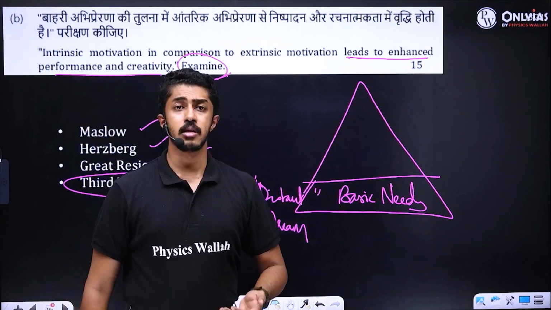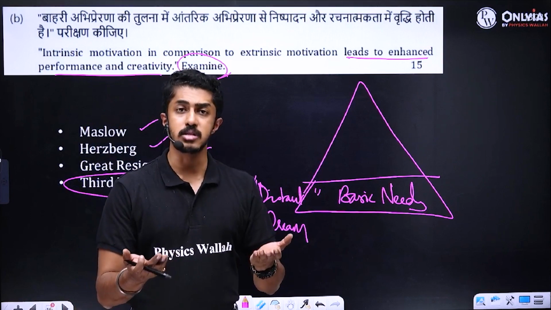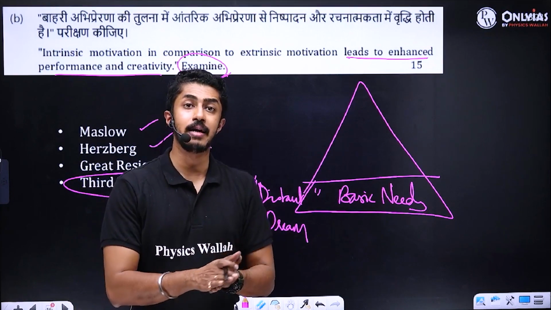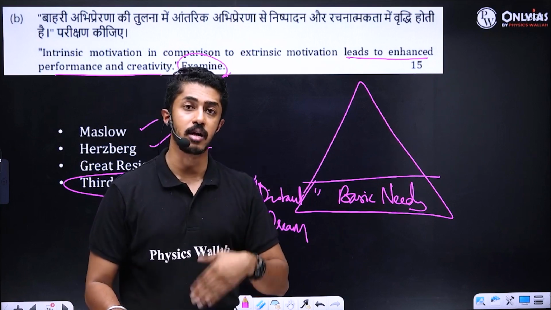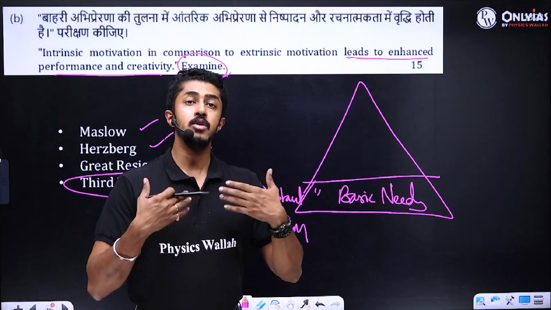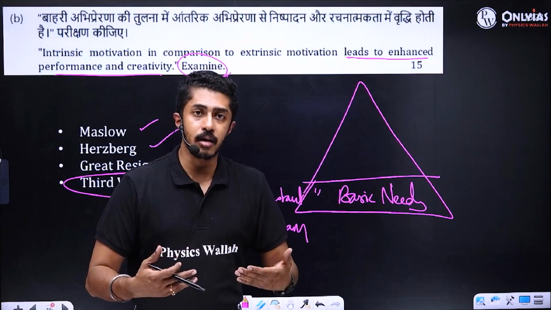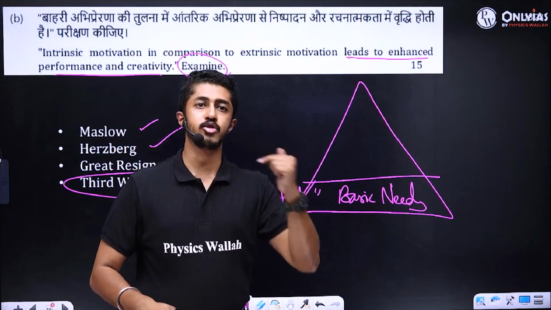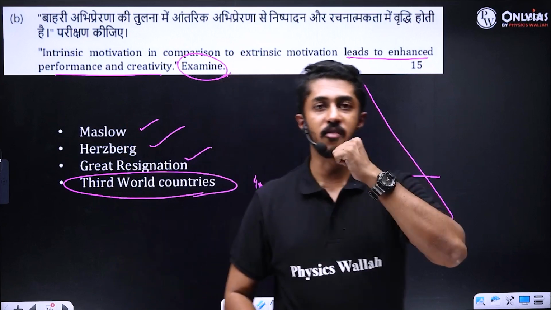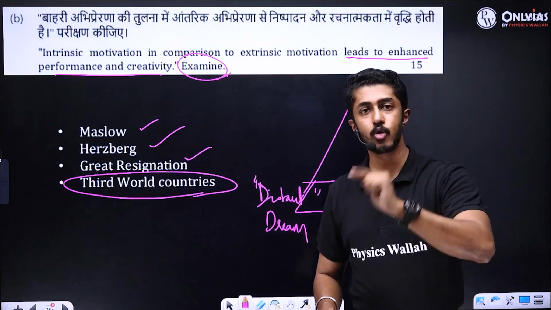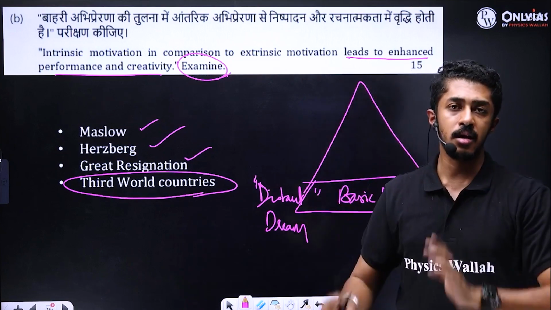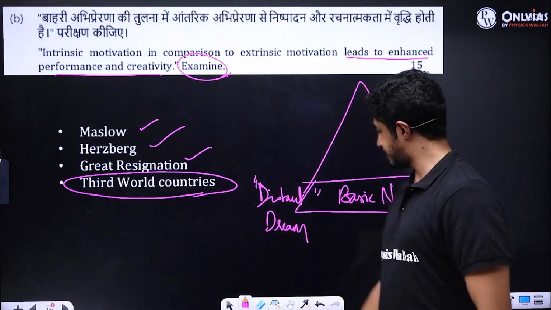Ultimately, what you will say, a balance of both is what is required. An individual should not be blindly led by extrinsic motivation, because it clearly shows the individual is not psychologically or behaviorally empowered. Both should be available. Only then you get a high performing individual who will be able to bring results, whether be it in the private sector or in the government sector. Clear?